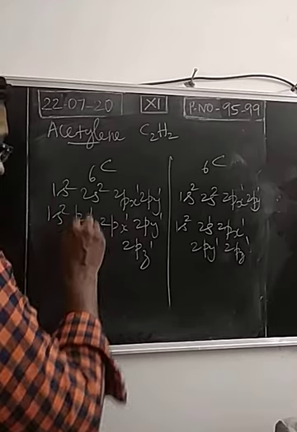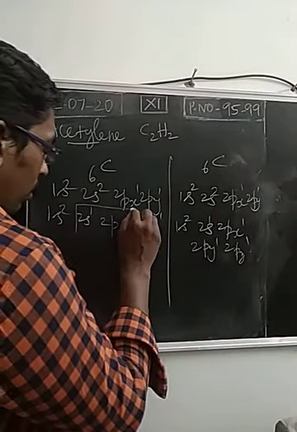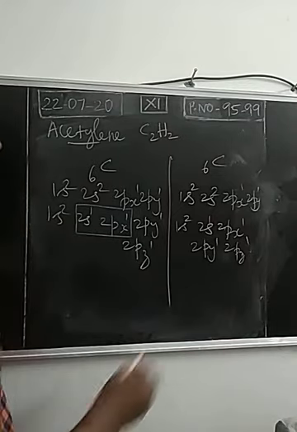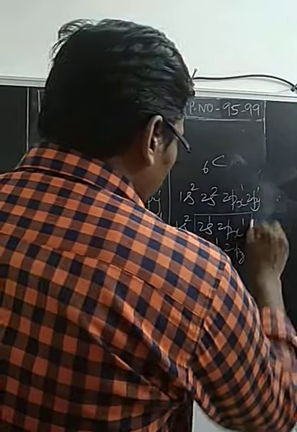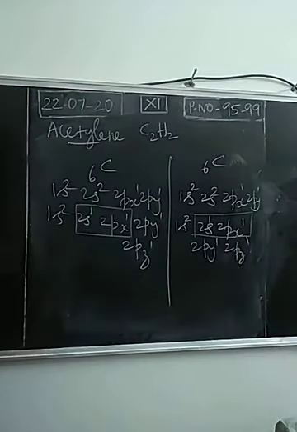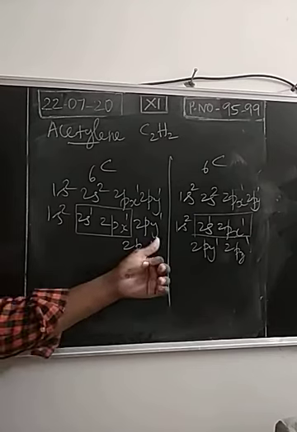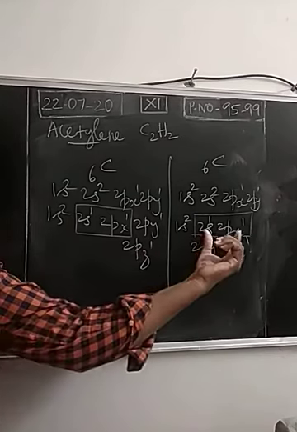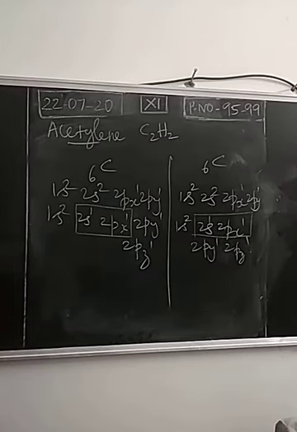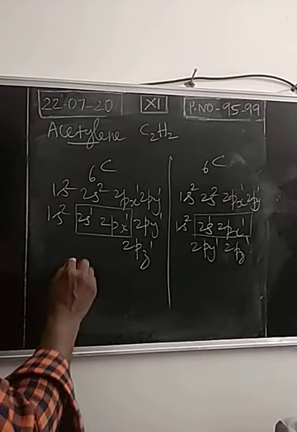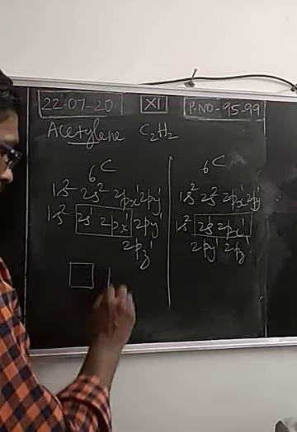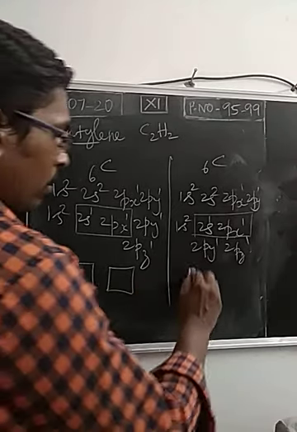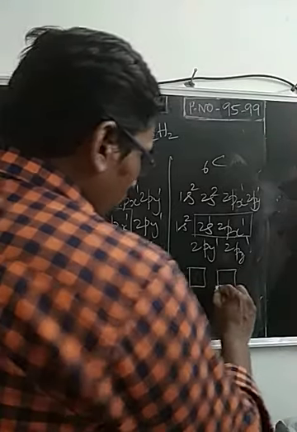Out of 4 atomic orbitals with a single electron, only 2 atomic orbitals are intermixing together to produce a new orbital. So we have 4 atomic orbitals with a single electron, 2s, 2px, 2py, 2pz, in both the carbon atoms. Only 2 atomic orbitals of carbon atoms are intermixing together to produce new orbital called sp hybridized orbital, because one s and one p orbital intermix together.